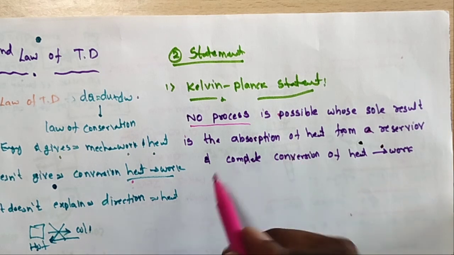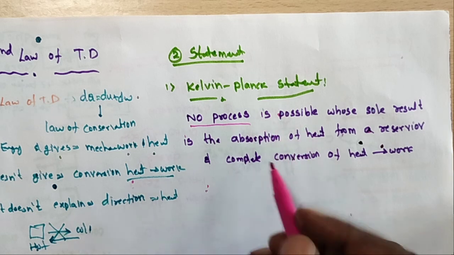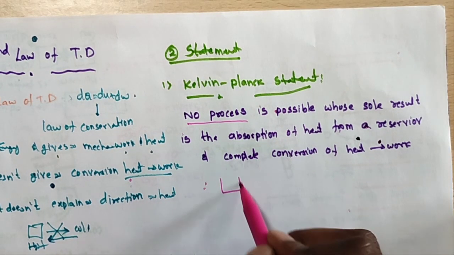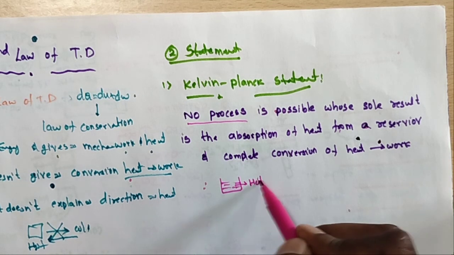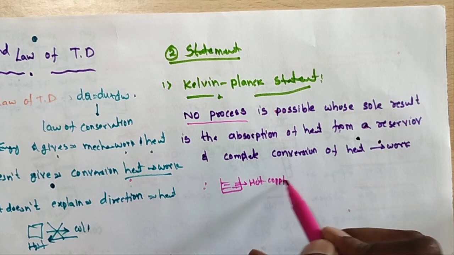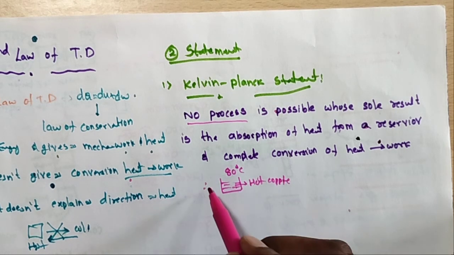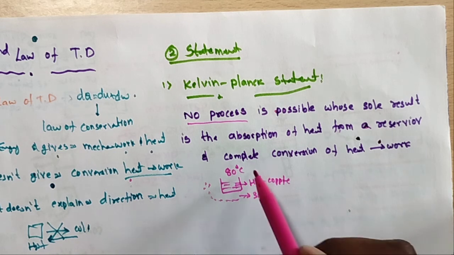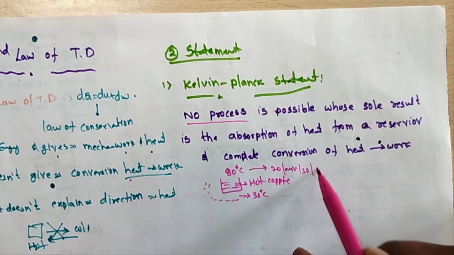What is the meaning of this Kelvin-Planck statement? Suppose we take hot coffee, a very hot coffee, for example at 80 degrees, and the surrounding temperature is 30 degrees. What happens after 20 minutes, 30 minutes, or 1 hour?